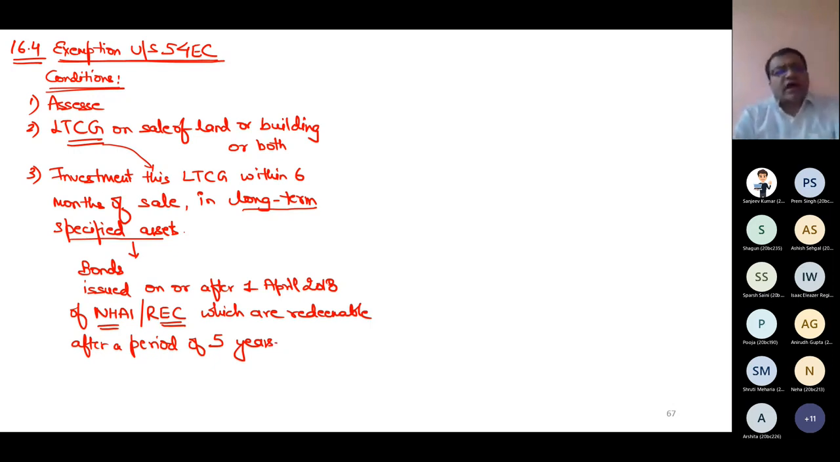National Highway Authority of India and REC issue bonds where I can invest the amounts. It is like a loan which I give to these companies. But this bond must not be redeemable before 5 years. If these are redeemable after 5 years, then it is my eligible investment for the purpose of claiming exemption under section 54 EC.